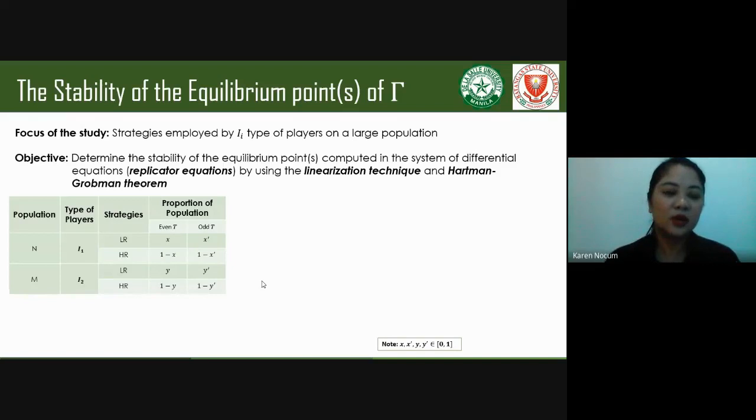So here, we let N and M be the populations of I sub 1 and I sub 2 type of players. For an even stopping point T, we let the proportion of population N be x for those players who choose LR and 1 minus x for those players who choose HR. For the proportion of population M, we let y be those players who choose LR and 1 minus y for those players who choose HR. Similar interpretation holds for an odd stopping point T.